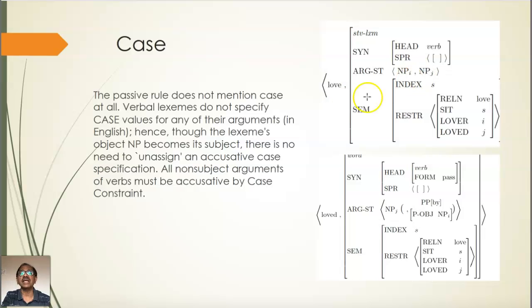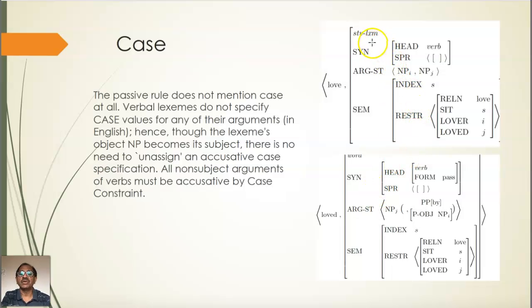But what decides case? The case is decided by your case constraint. What does the case constraint say? All non-subject arguments of verbs must be accusative by case constraint. That means if you have two NPs, the first NP is the subject, the rest become objects, and they will carry accusative case. So the first will not carry accusative case.